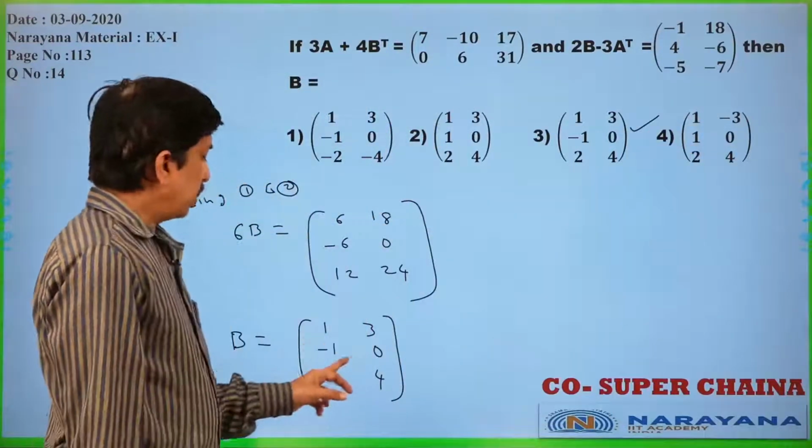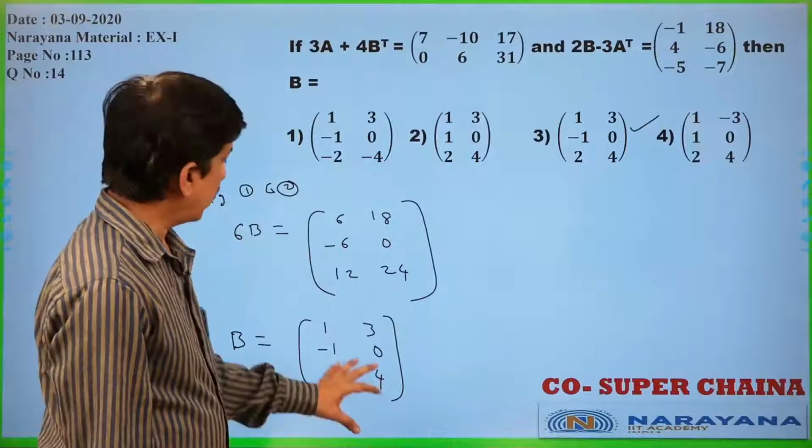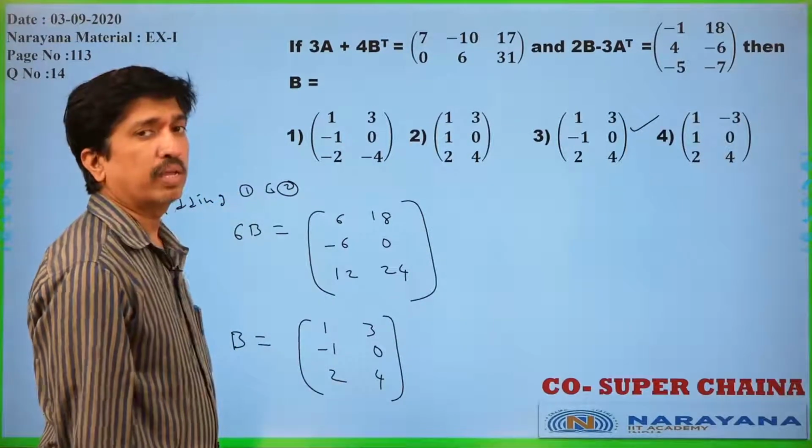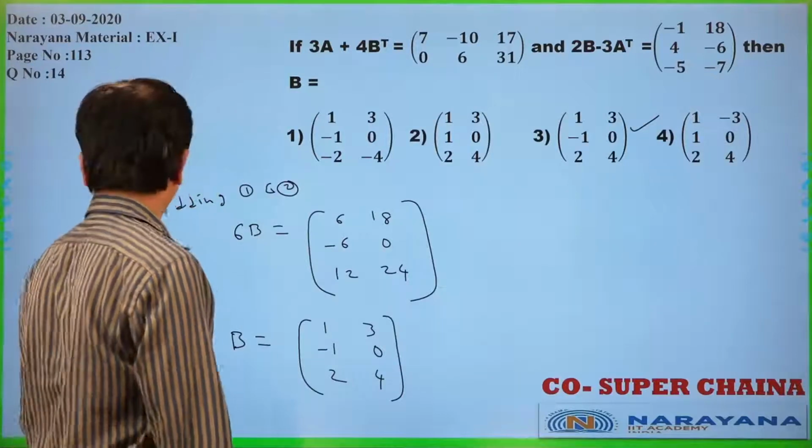1, 3, minus 1, 0, 2, 4 is there. So, this is the right answer only. Like this, you can solve the problem. Let us move to the next question. Is it clear?